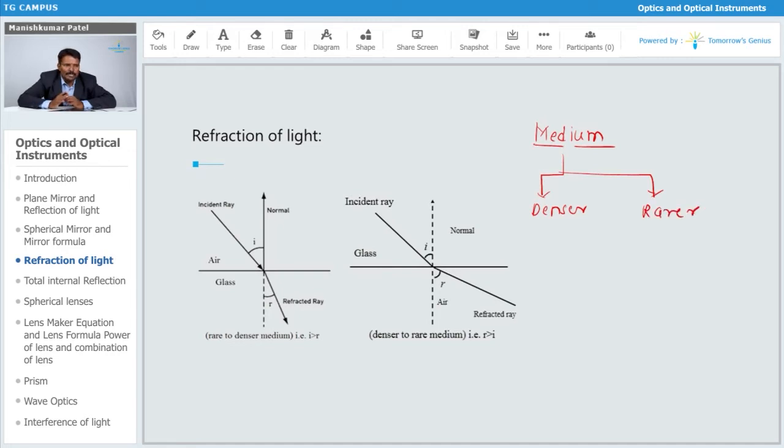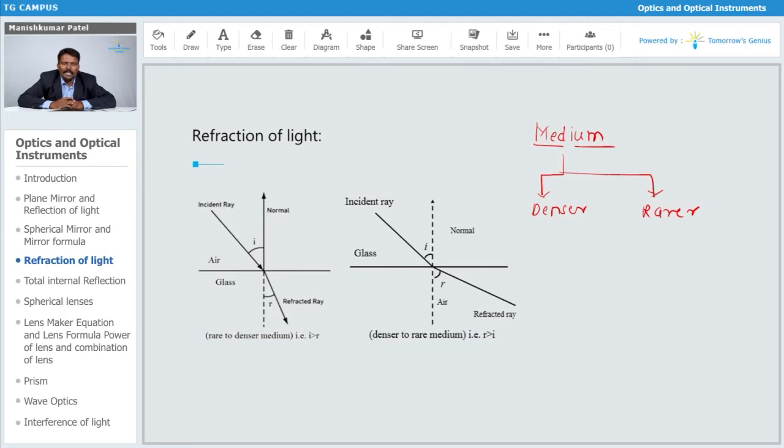Denser means obviously its density is greater. There is more obstruction for the light when it travels through that denser medium as compared to the rarer medium. So mainly we are going to classify the mediums on the basis of their density. Now, how is the light going to behave when it enters from one medium to another medium?